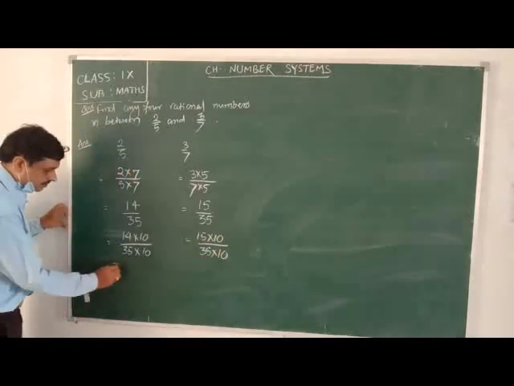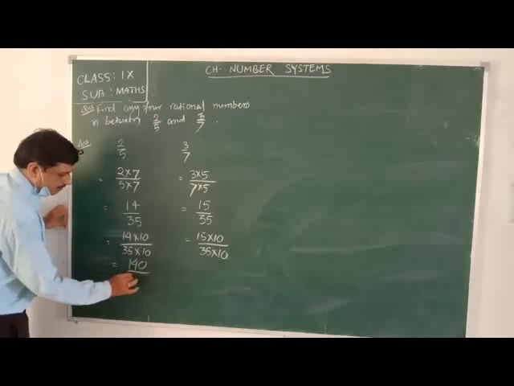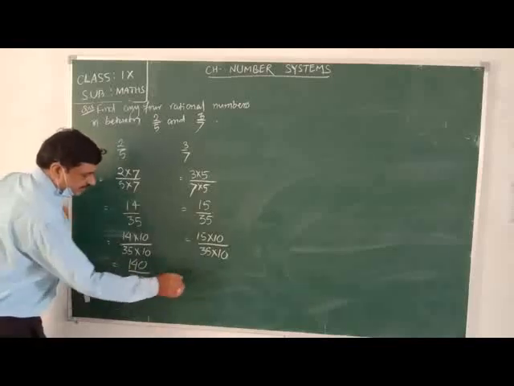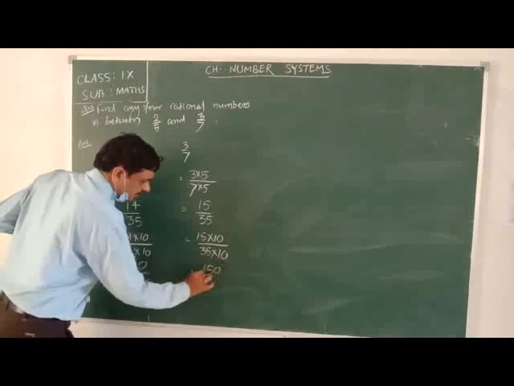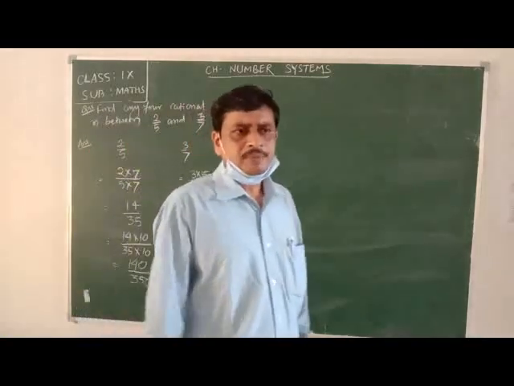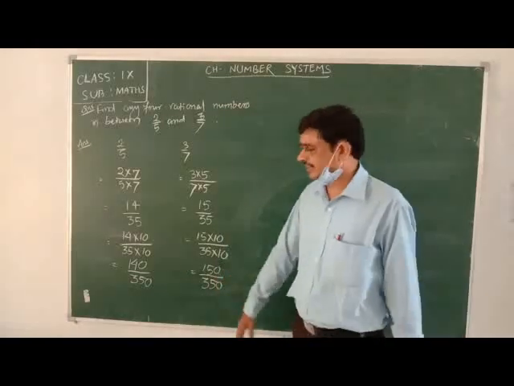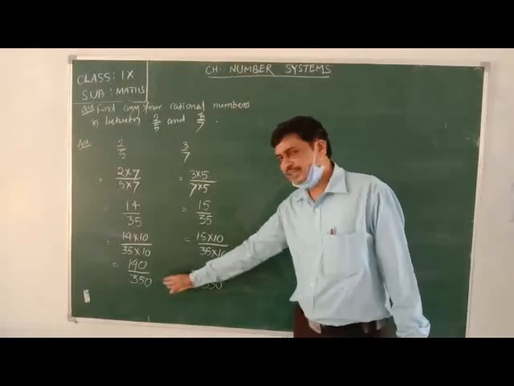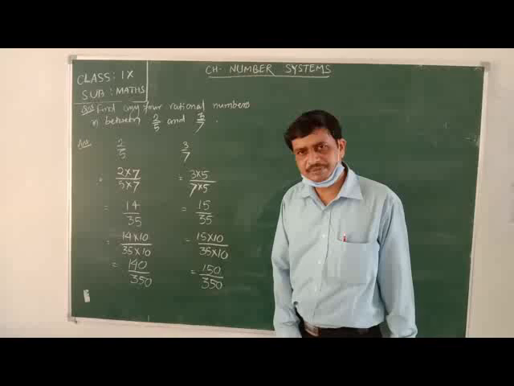Now it becomes 140 by 350, and here it is 150 by 350. Now we have to find the rational numbers between 140 by 350 and 150 by 350.